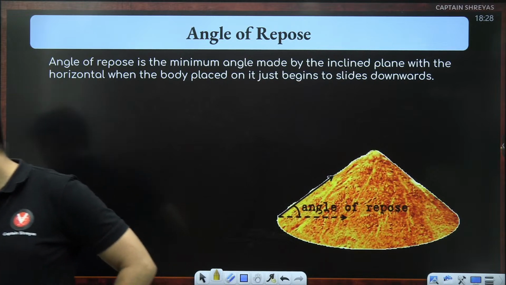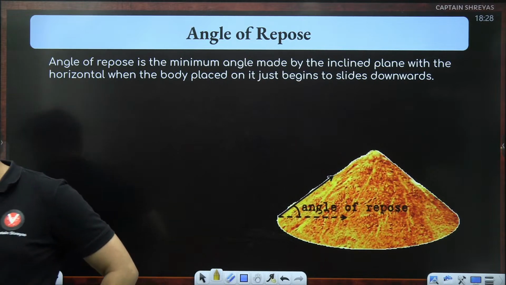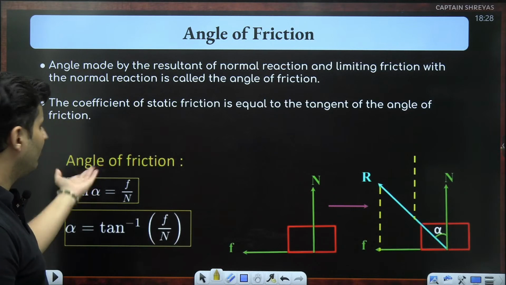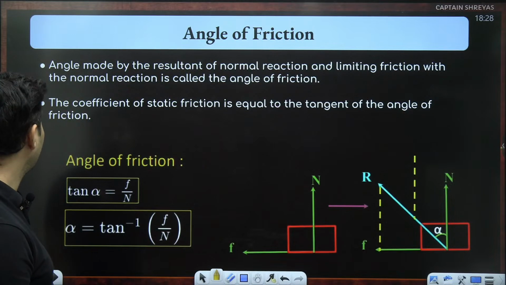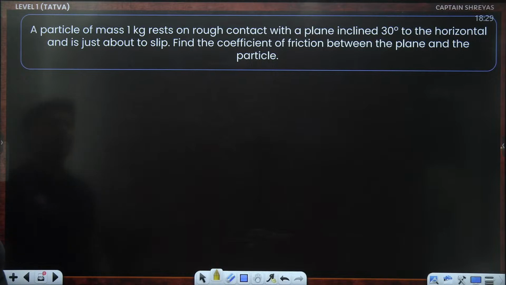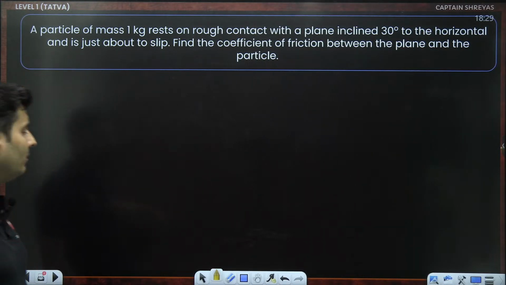Great. Cool. Let's move ahead. I think I have already told what is angle of friction already. So that is done. So let's move to some questions. There is some particle which sits on a rough surface with some 30 degree and is just about to slip. Find the coefficient of friction of the plane and the particle.